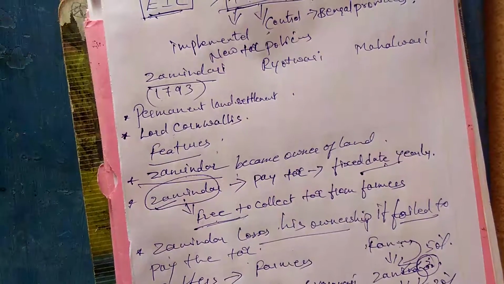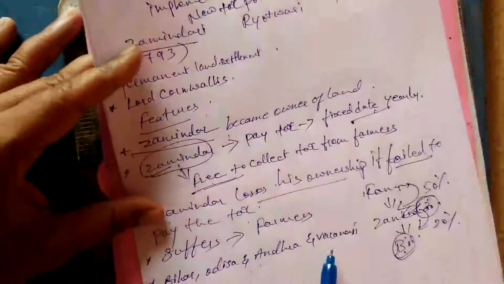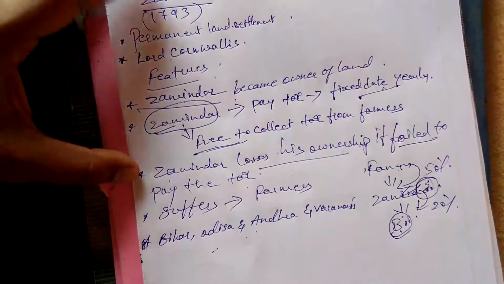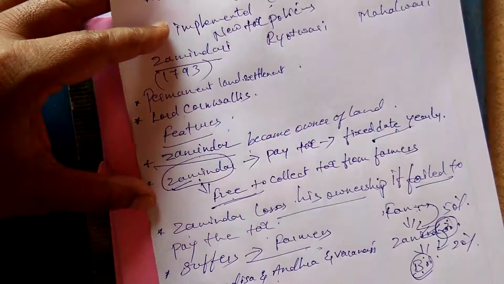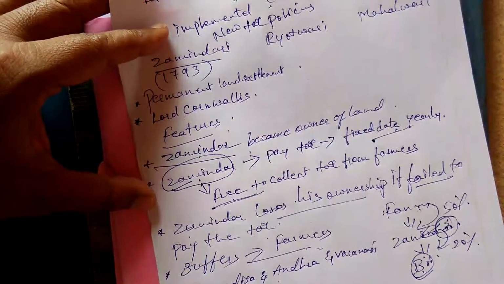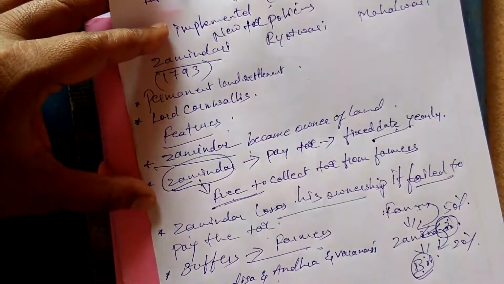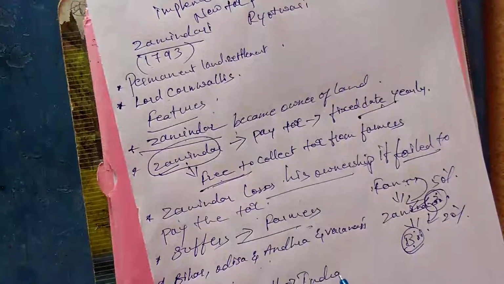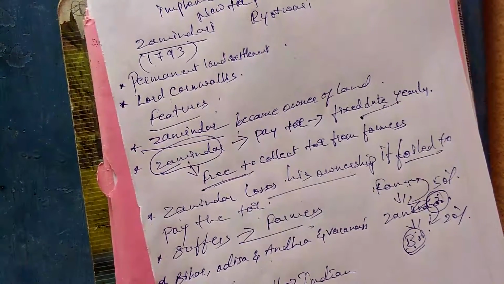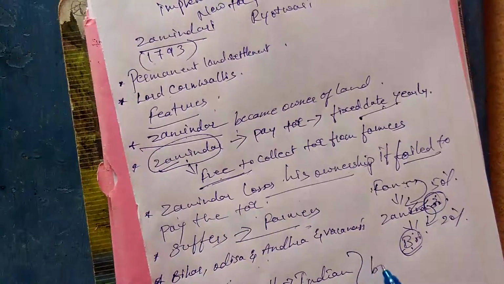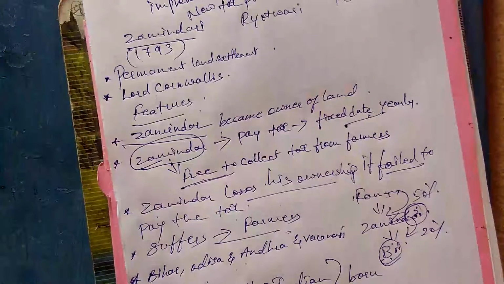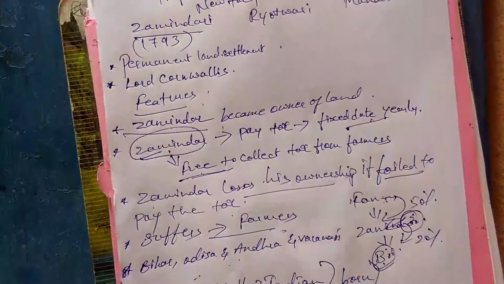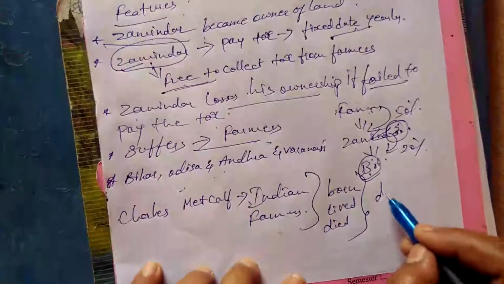But overall, the farmers were the sufferers, and Bihar, Odisha and Andhra Pradesh are the states where we see this zamindari system. Because of the sufferings of the farmers, it is believed that Charles Metcalfe, one of the British, said that Indian farmers were born, lived and died in debt.